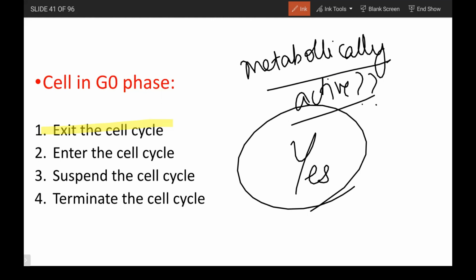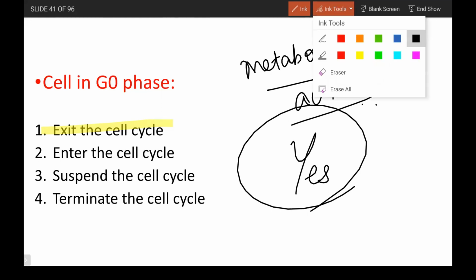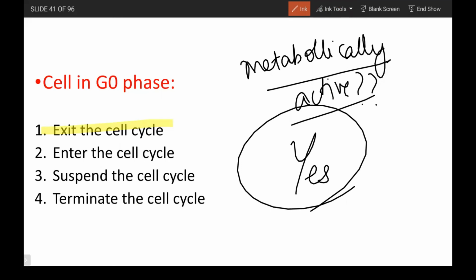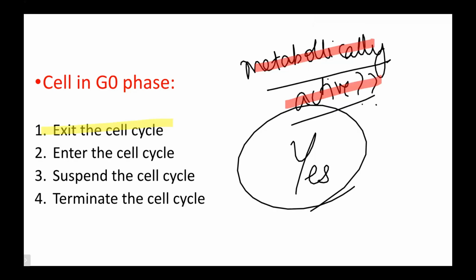But inactive denotes only the cell's division, not the metabolic activity of the cell. So more than anything, this metabolically active point is very important. So please take a note of this.